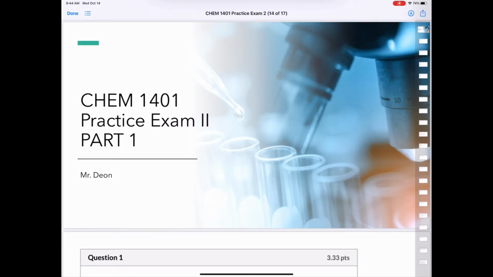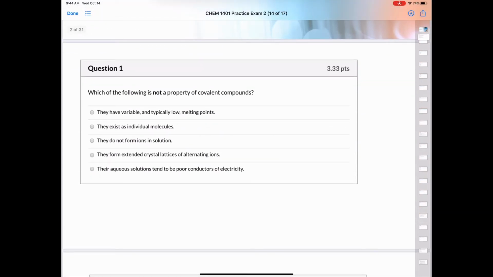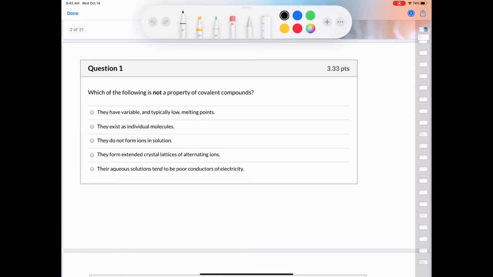Chemistry 1401. This is practice exam 2. And the first part, we get started by looking at question number 1, which asks us, which of the following is not a property of covalent compounds? Covalent compounds are made from nonmetals, and they're made by the sharing of electrons between nonmetals.